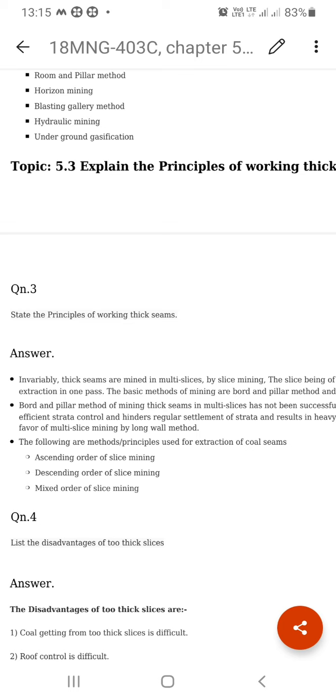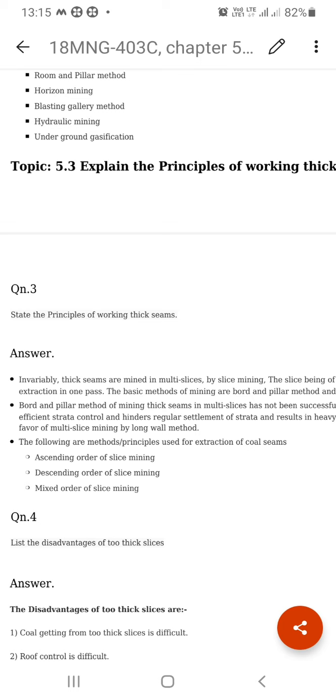So first we excavate the top slice, and after that we excavate the middle slice, and after that we excavate the bottom slice. So from the top slice we go down, and this is called descending order. So slicing is done either by ascending order or by descending order.